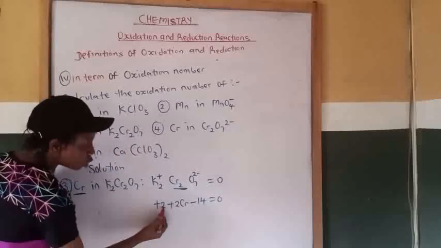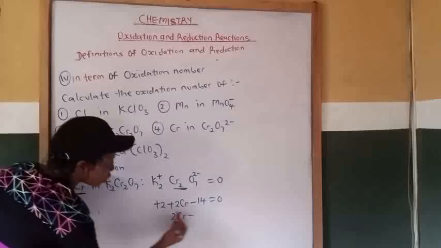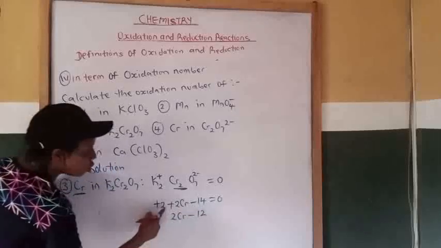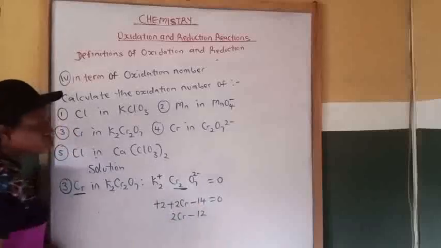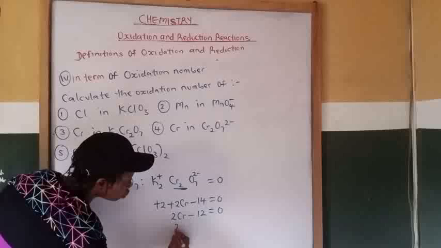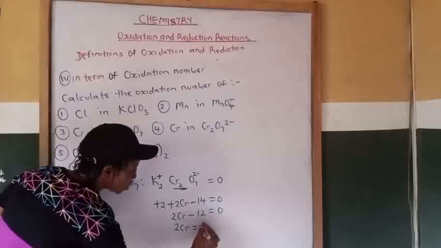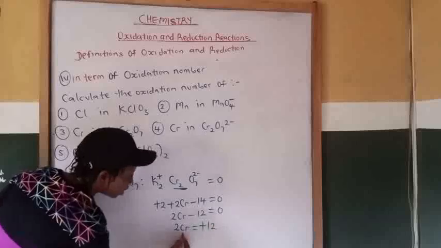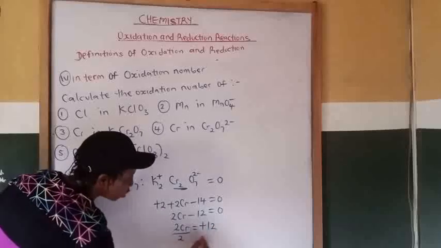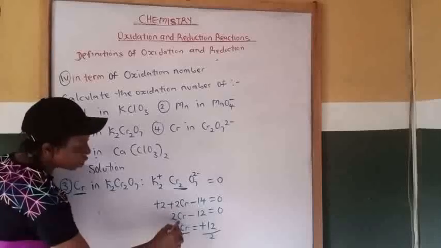Now +2 minus 14 will give us 2Cr minus 12, then equal to 0. Now 2Cr will be equal to, bring this -12 to this side, will give you +12. Then you are looking for chromium. Divide both sides by 2. 2 will cancel 2.